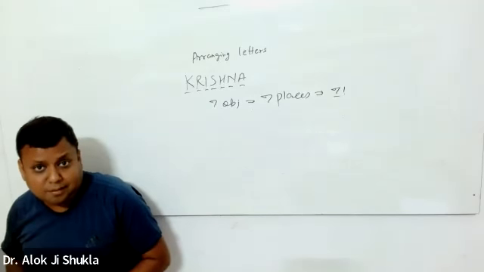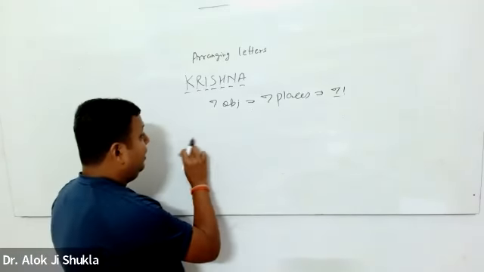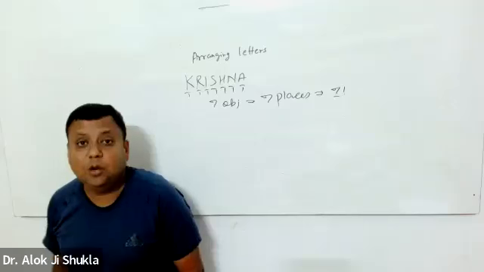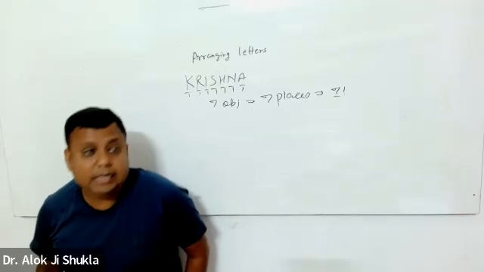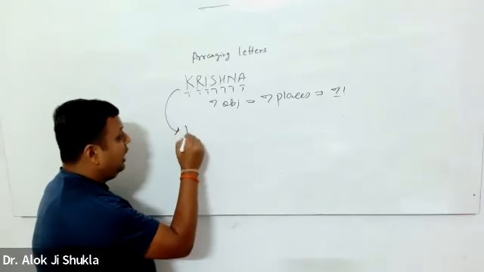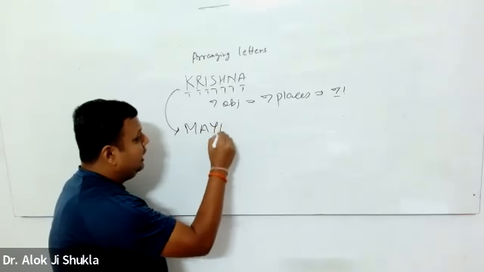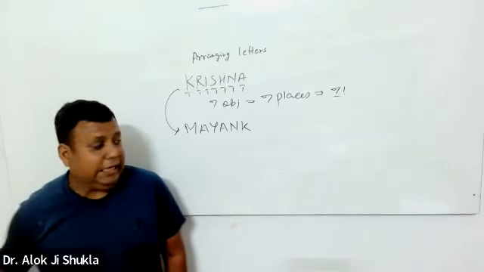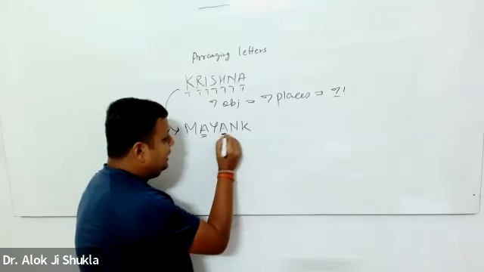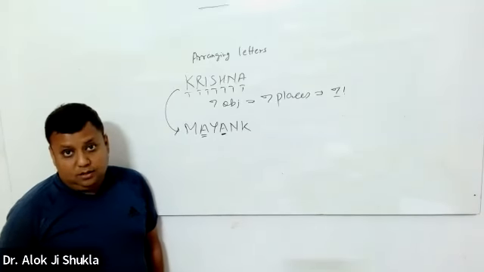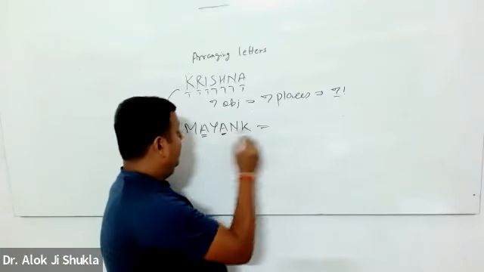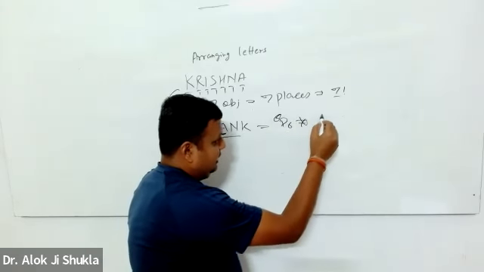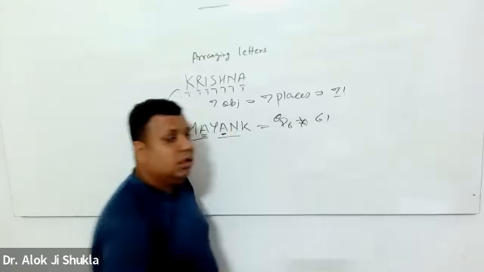The problem starts coming when all the objects are not distinguishable. Some things are identical. So instead of Krishna, I choose something like Mayank. The problem with Mayank is that it contains two A's. So obviously the answer is not 6P6 because we have two A's.